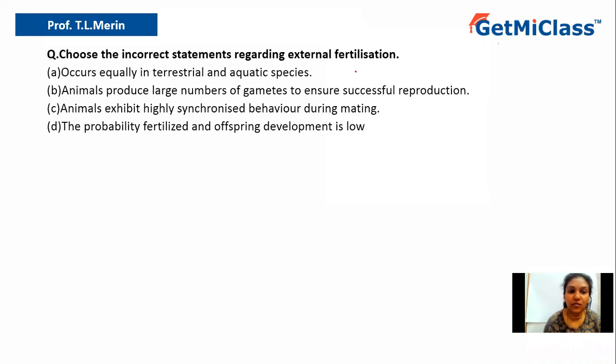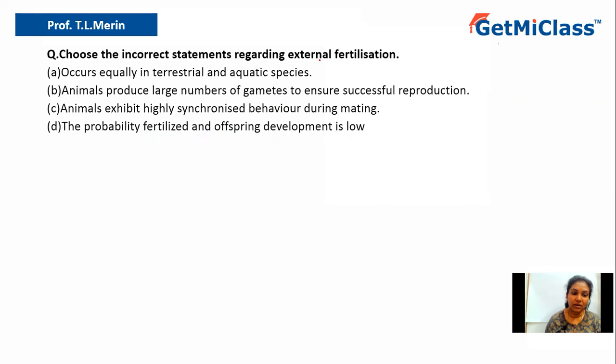Today we are going to solve this question which says choose the incorrect statements regarding external fertilization. Option A: occurs equally in terrestrial and aquatic species. Option B: animals produce large number of gametes to ensure successful reproduction. Option C: animals exhibit highly synchronized behavior during mating. Option D: the probability of fertilization and offspring development is low.